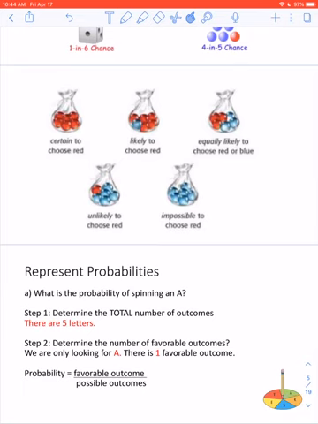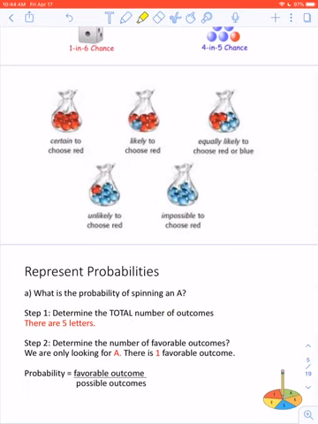So the first question says, what is the probability of spinning an A? If we take a look at this spinner right here, we can see that there's 1 A. I'm going to try and highlight that there for you. So the first step, guys, is to determine the total number of outcomes. Remember, whenever we're doing a fraction, we need to know the total. That's the possible outcomes in this diagram right here. So we look at the spinner, there are 5 letters.